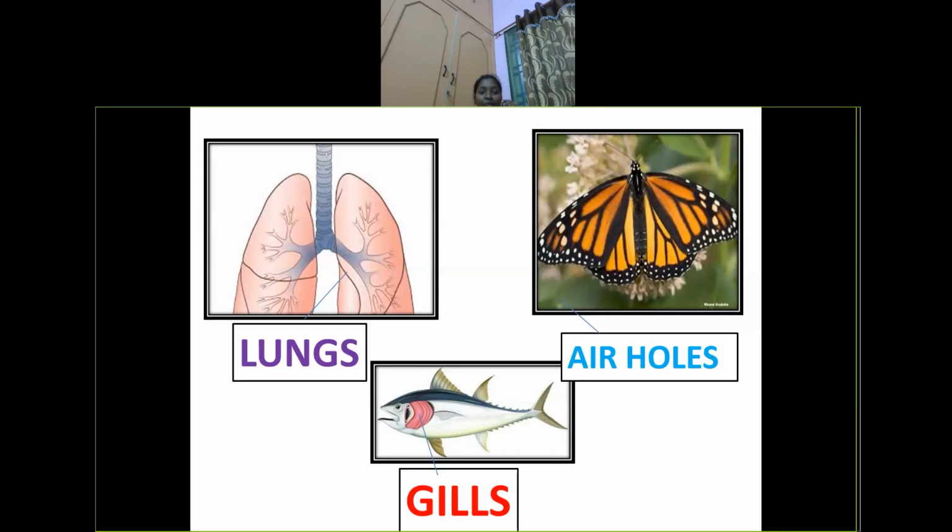Before, I explained this. The lungs are the organ that helps living things, human beings and some animals, for breathing. For the butterfly, air holes help it for breathing. For the fish, the gills help it for breathing. So these are the organs that help living things to breathe.